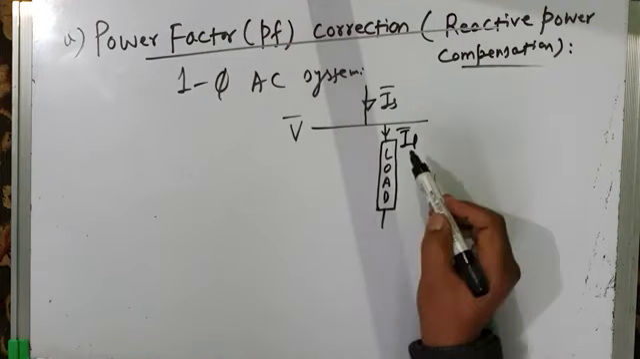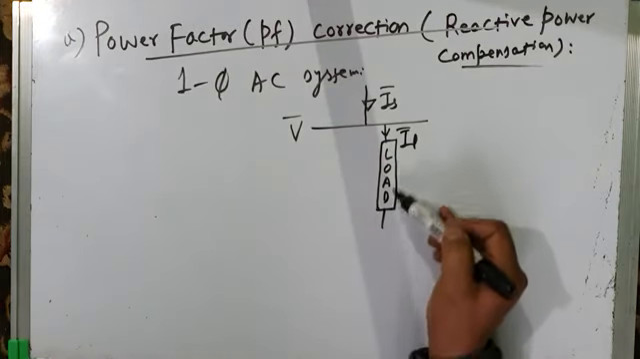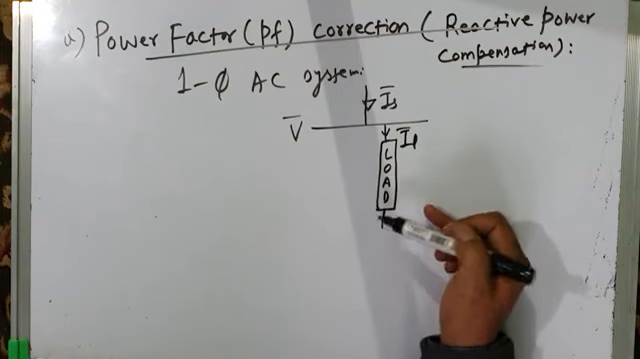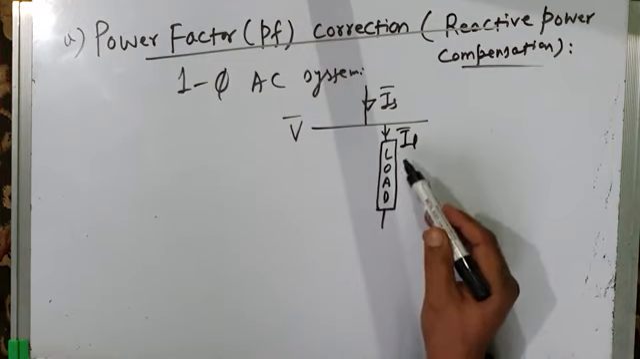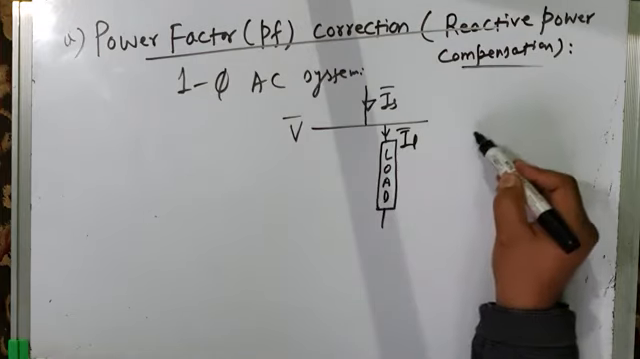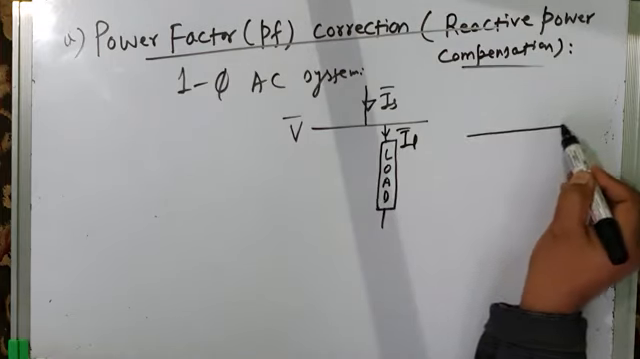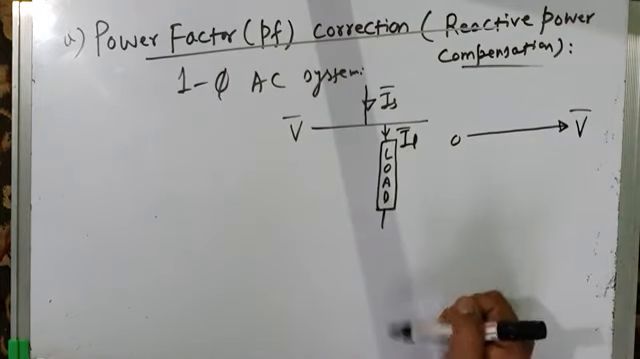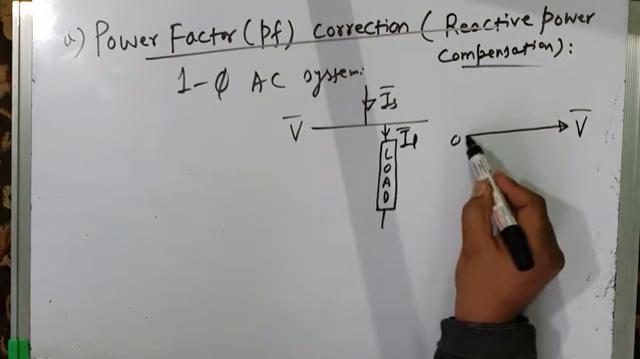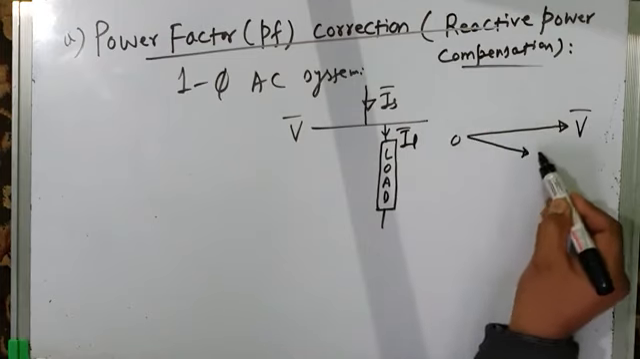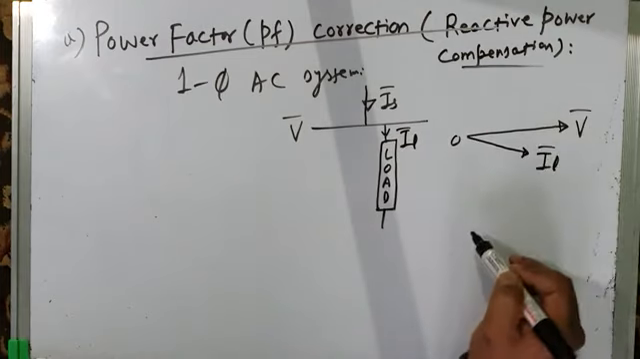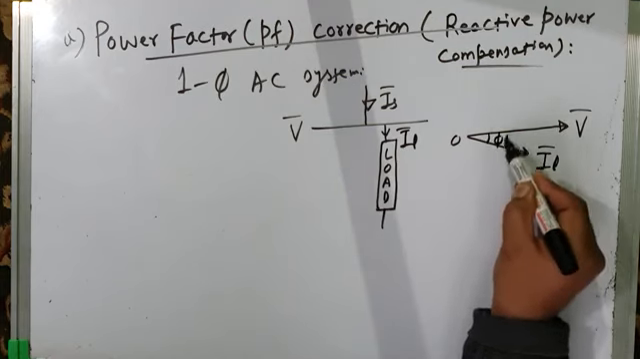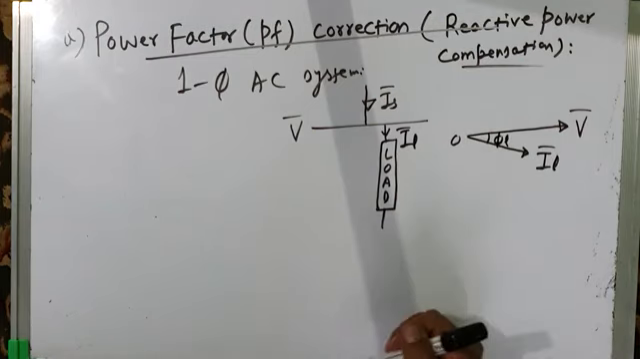Now let us assume that this load is at a low power factor. It is a lagging power factor load, which causes the current to lag behind the voltage. So if this is your voltage phasor V, the bus voltage, the voltage across the load, this is the load current IL. Let us assume the load current lags behind the voltage by a phase angle phi L. Phi L is the load phase angle.